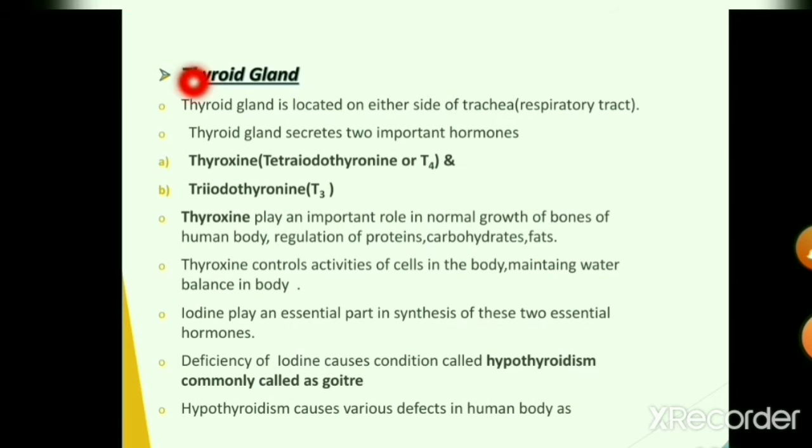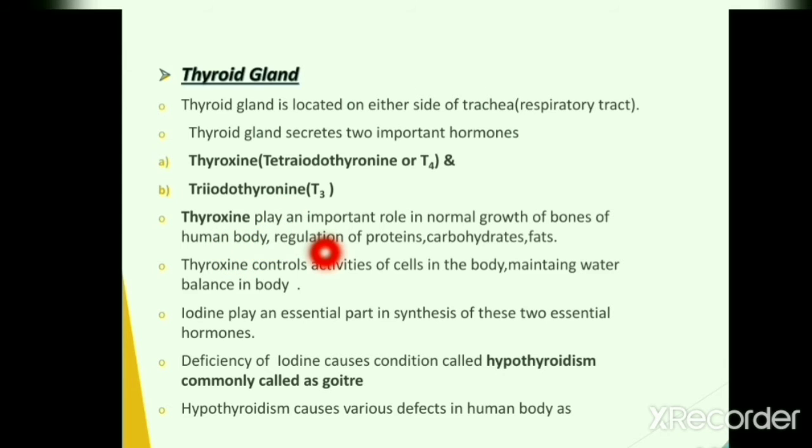Let's start with the thyroid gland. The thyroid gland is located on either side of the trachea, which is a part of the respiratory tract, that is the respiratory system. Thyroid glands secrete two important hormones. They include thyroxine, that is scientifically called tetraiodothyronine or T4, and triiodothyronine, that is T3. Among them, thyroxine plays a very important role in normal growth of bones of the human body.